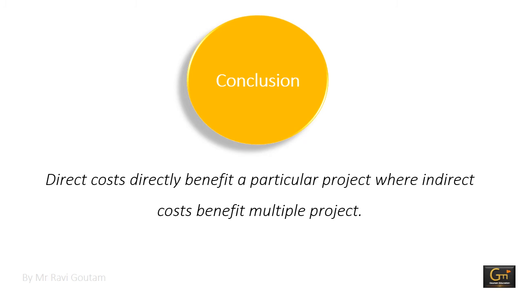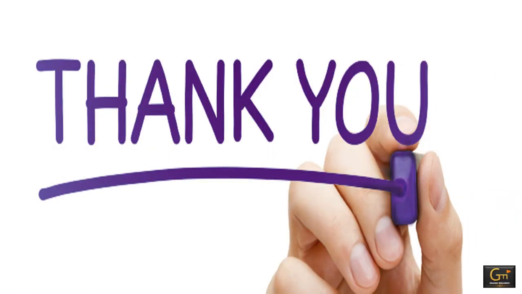So this video answers the question: what are the primary differences between direct and indirect costs? Direct costs directly benefit a particular project, whereas indirect costs benefit multiple projects. From this video, we can understand the importance of direct and indirect project cost in our construction project, and how we can differentiate between direct and indirect cost. Thanks for watching this video.